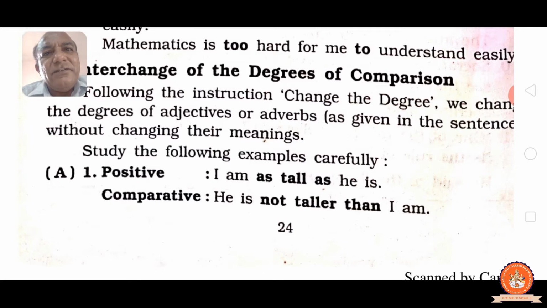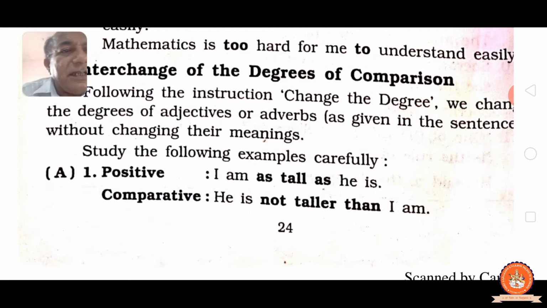So when you change into comparative, then last takes first. He is not. Affirmative, then negative. Negative, then affirmative. Positive degree given, that is affirmative, so when you make it comparative, you have to make it negative. He is not. Then tall, second form is taller. Comparative form. Generally in the comparative form, er is added. Clever, then cleverer; rich, then richer; big, then bigger; tall, then taller.